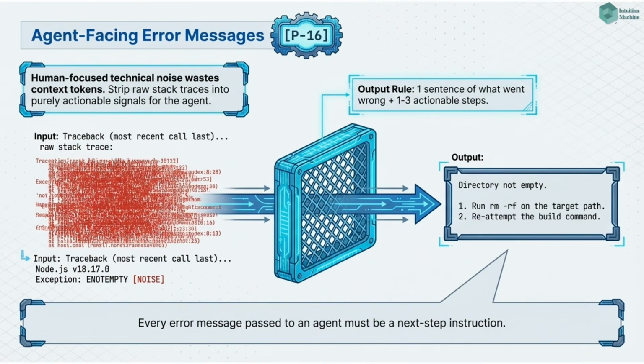Pattern 16, agent-facing error messages. All error output that may be consumed by an agent is rewritten to contain exactly 2 things: what went wrong, 1 sentence, and what to do next, 1 to 3 steps. All technical noise is stripped.